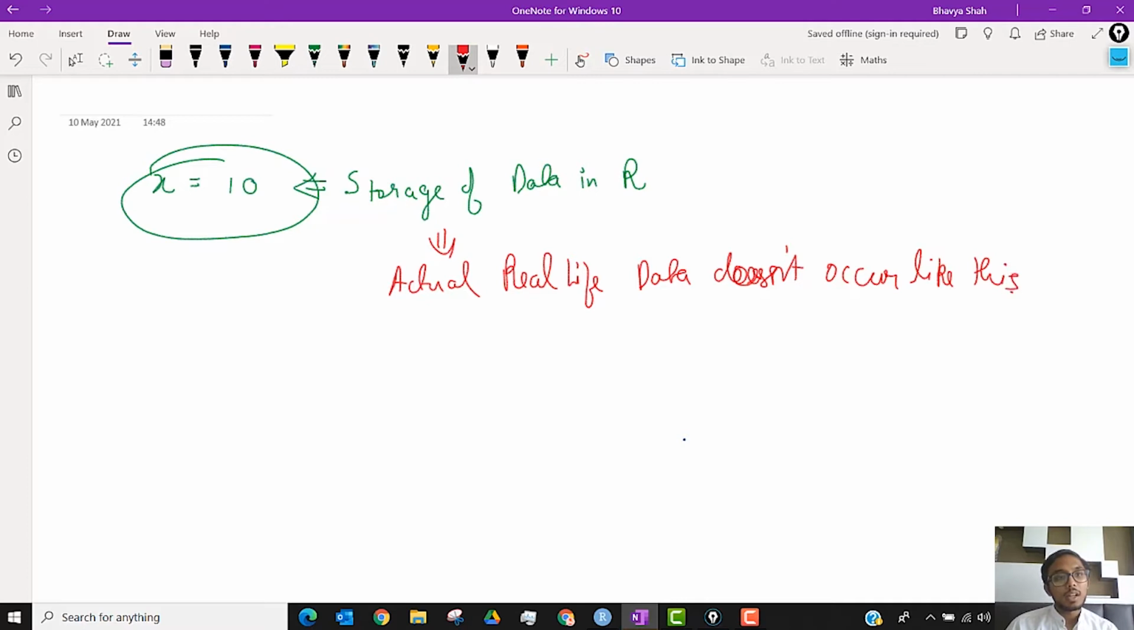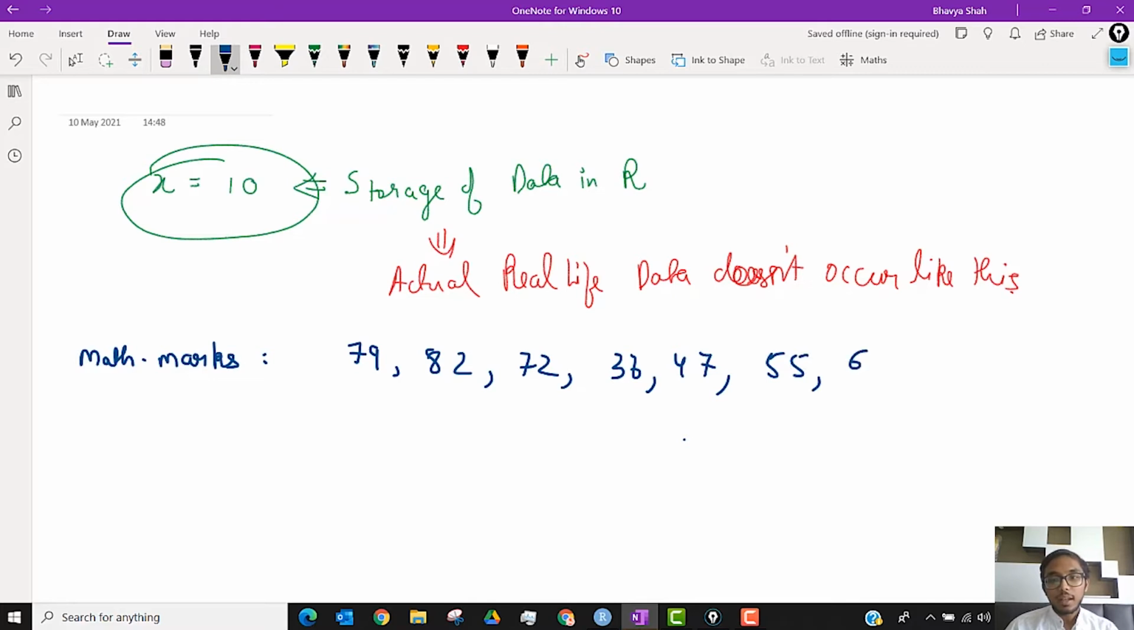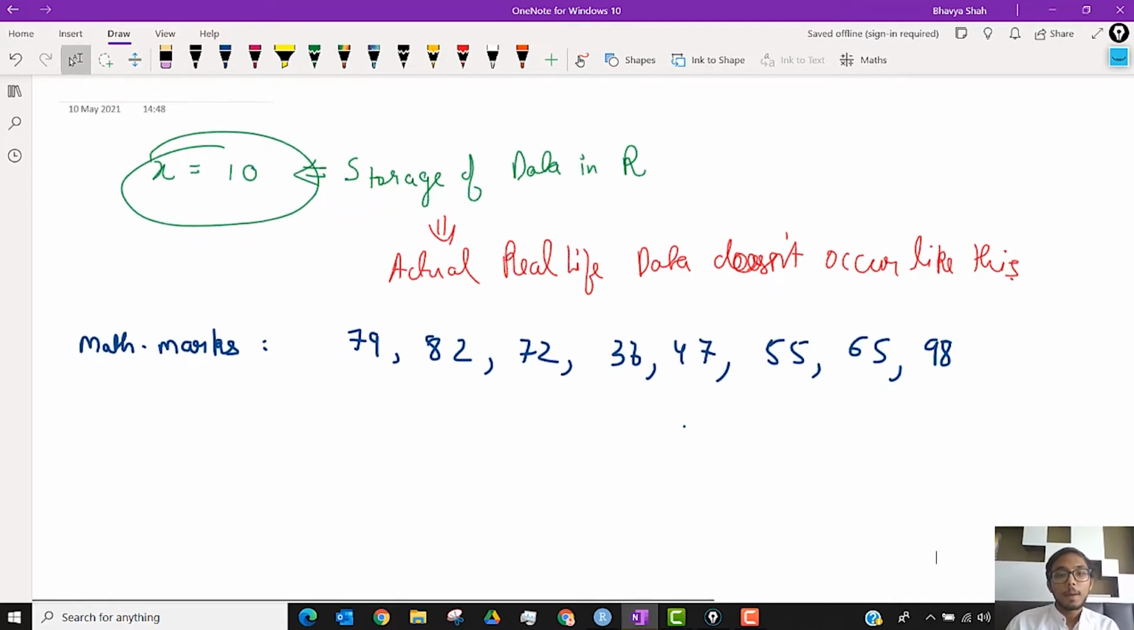Let's say, for example, you are trying to record the marks of a group of 8 students in maths. So let's say I'll write math marks. When somebody tells you the marks, they will be like 79, 82, 72, 36, 47, 55, 65 and 98. These were the marks of 8 students, roll number 1 to 8, let's say, on a math test out of 100, a slightly more difficult test, not a lot of students getting good marks.